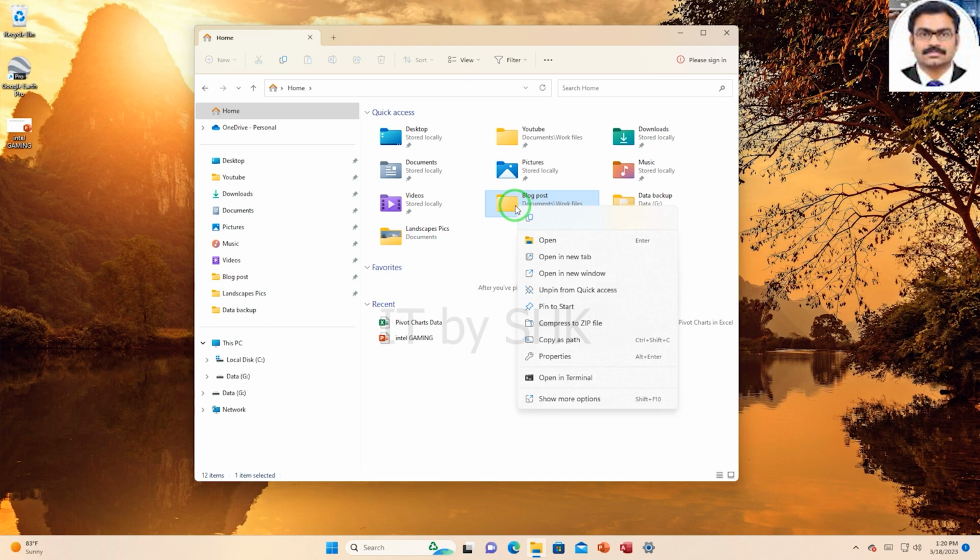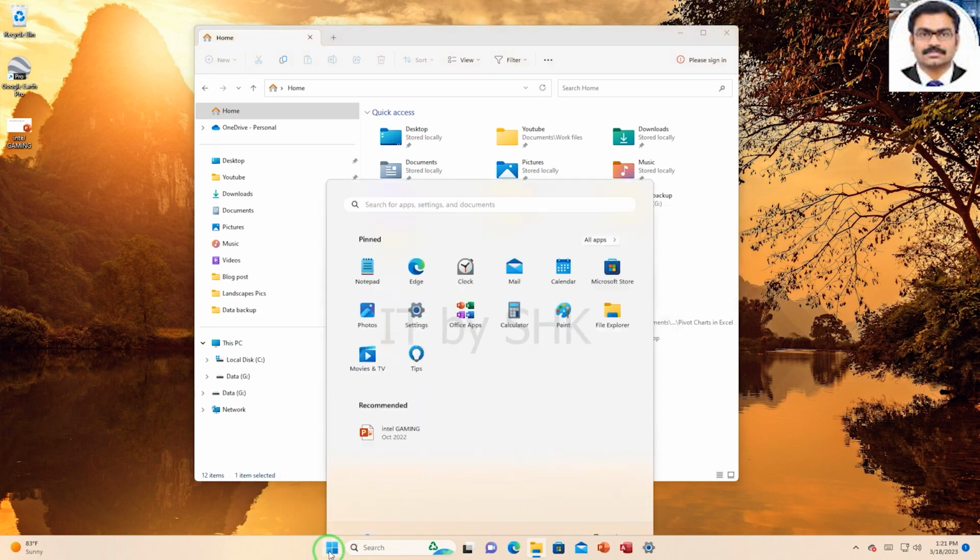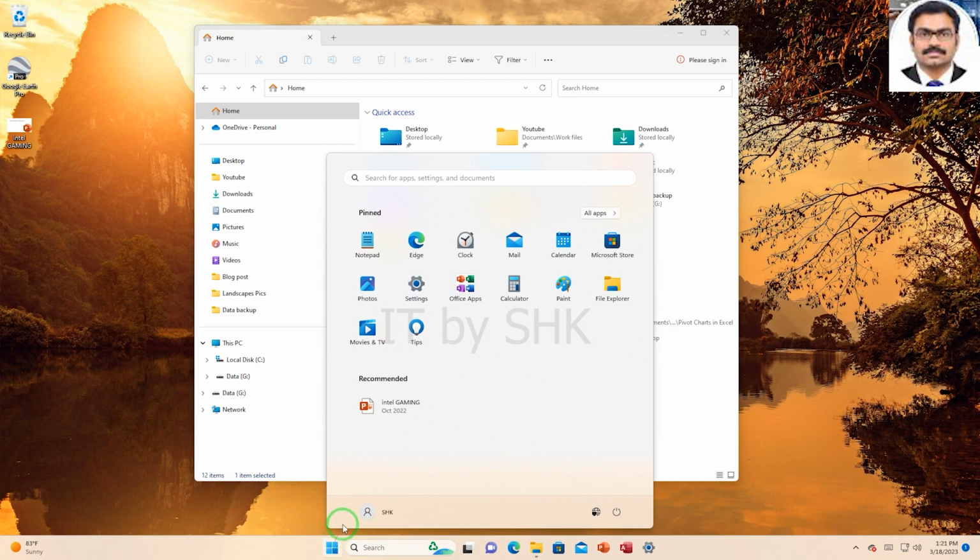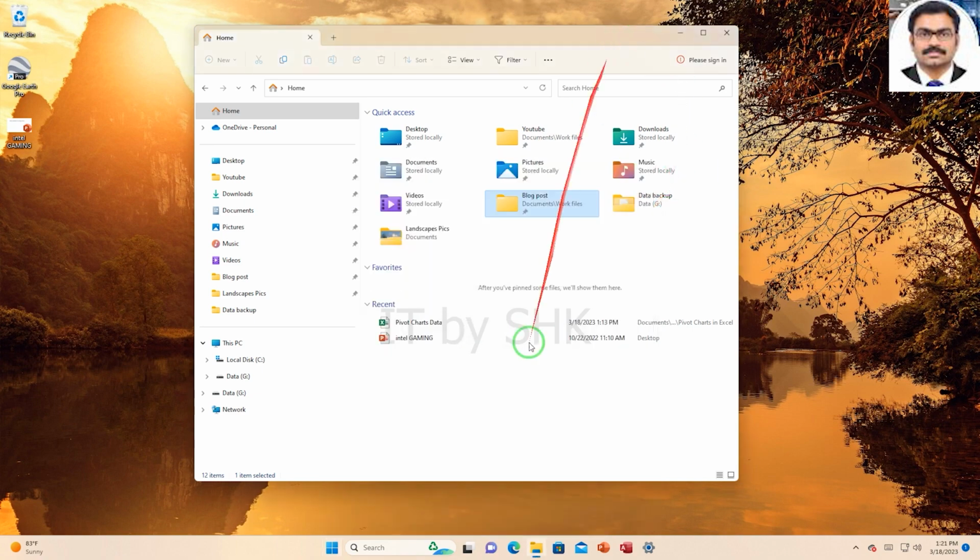Now it's worth noting at this stage that you can also pin files and folders to the Start menu as well. So if I right-click on blog posts again, you can see that I have an option, Pin to Start. So if I select that one now, when I go into my Start menu and scroll down, you can see there is my folder nicely pinned, and of course, I can drag this around if I want to rearrange it. So really simple to do. And I think I'm going to unpin that because I don't really want that one pinned to my Start menu.